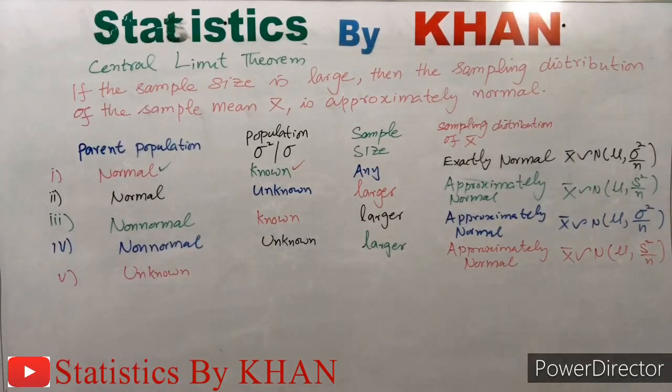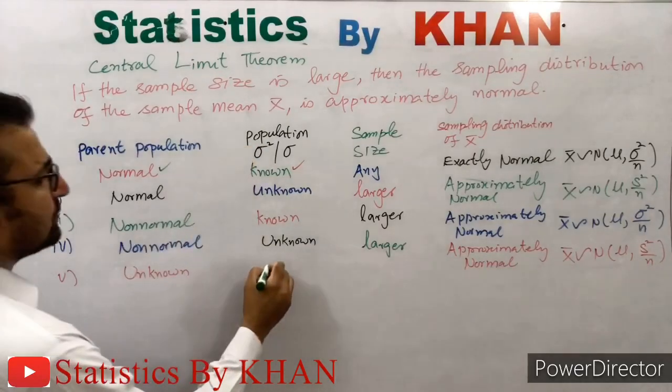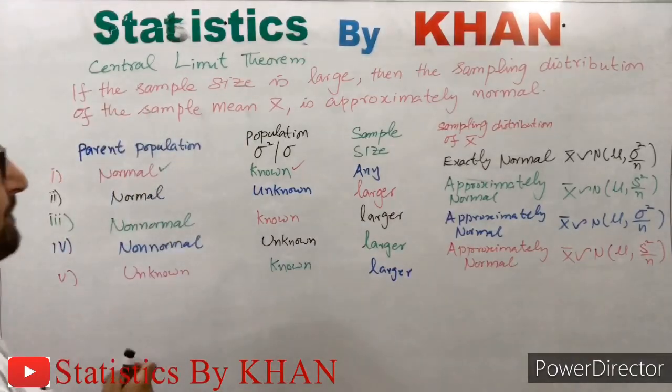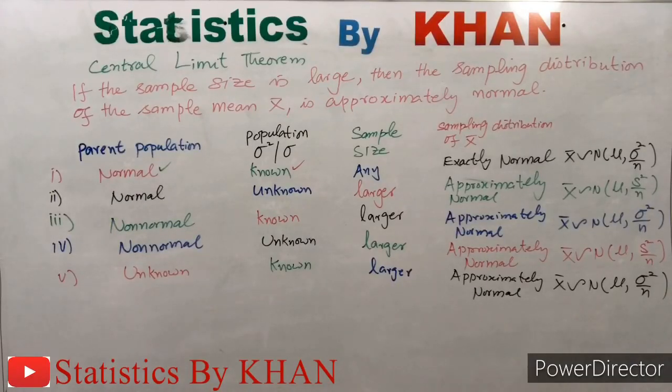We don't know about the shape of the parent population, but the population variance or standard deviation is known. So then for larger sample size, the sampling distribution of the sample mean x bar will be approximately normal with mean mu and variance equal to sigma square divided by the sample size.